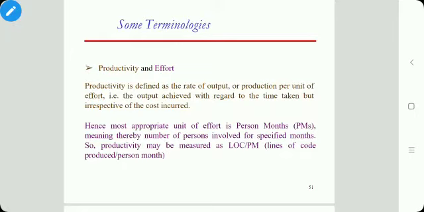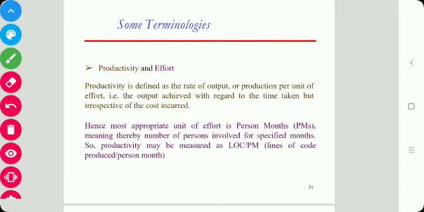First is the quantity of output and second is the period of time. In software, the quantity of output is measured in LOC, that is lines of code. How many lines of code are generated by the developer, and the time is measured in days or months.